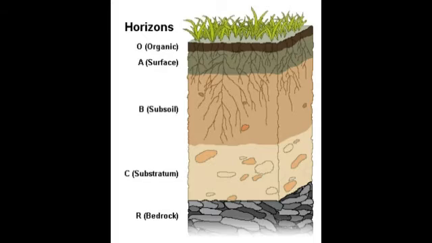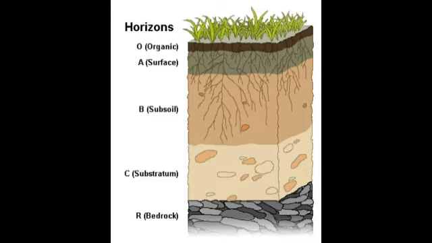So the first one is horizon A. Horizon A is called the topsoil, which you can find at the top, isn't it? Can you see? It contains soluble minerals and organic materials from the decayed plants and animals. These are needed for the growth of plants, and leaching is common in this layer. So what do you mean by leaching? It means washing away of the top layer of the soil. So this is horizon A.